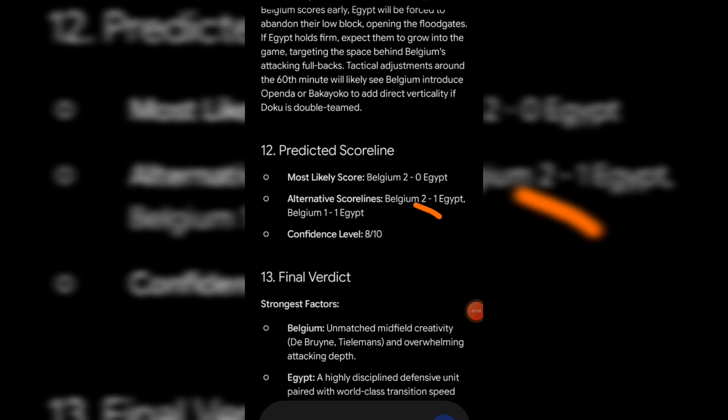Now, looking into another probability, in case the match went the other way around, maybe a very tough or tight match, we are expecting 1-1. So this match seems to be a very tight game, but the normal scoreline is 2-0.